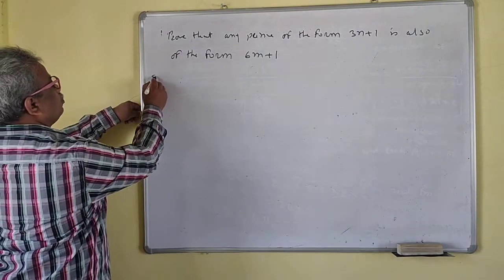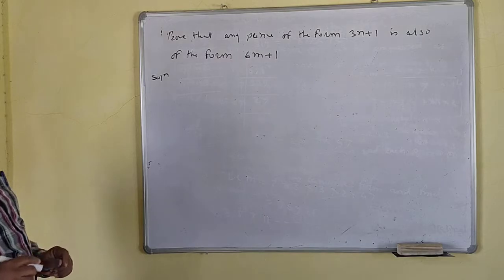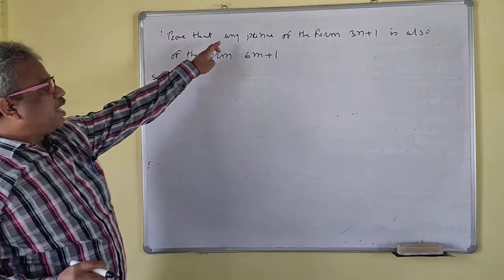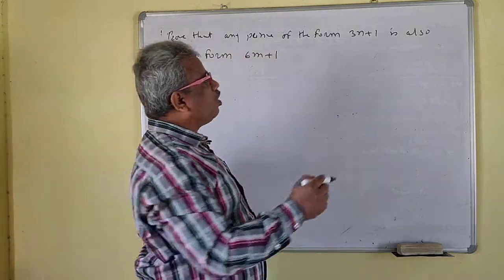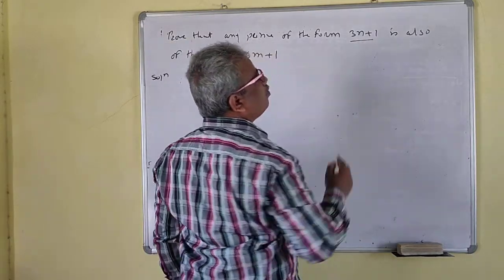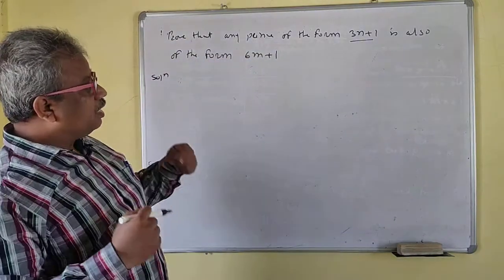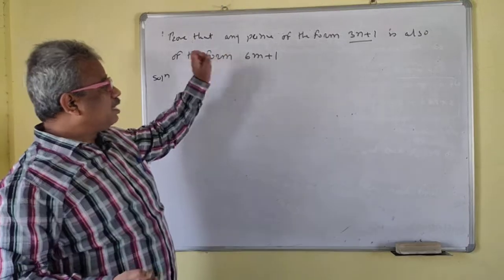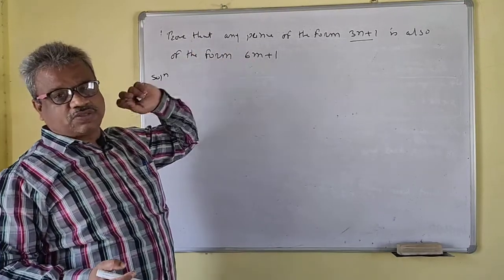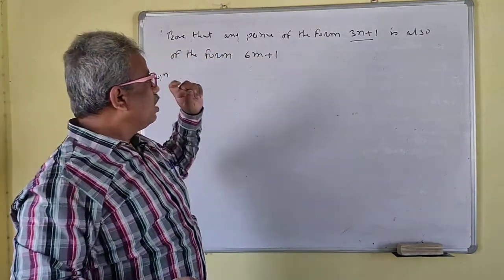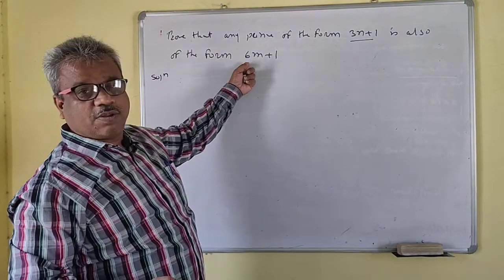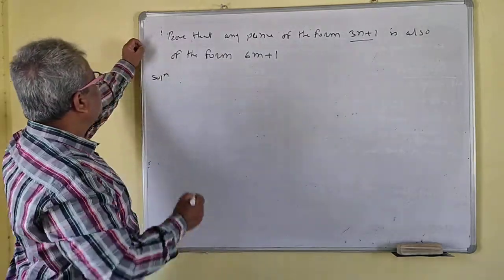Okay, so solution. Prove that any prime of the form... Okay, so that means if your prime number is of the form 3n plus 1, then that is also expressed as 6m plus 1, right? So any prime of the form 3n plus 1, you can express in the form 6m plus 1. Okay, solution.